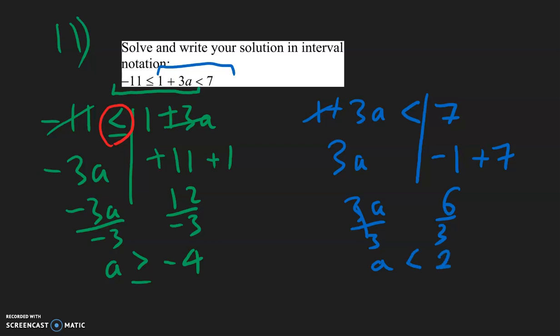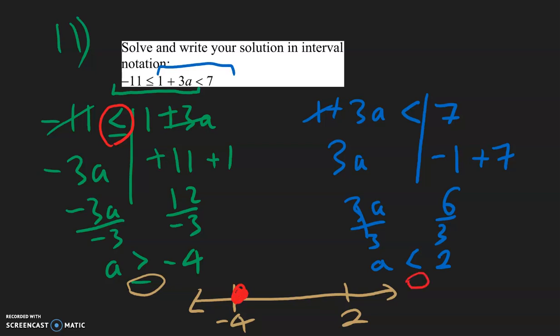Now let's graph this on a number line. The smaller number is negative 4, so I'm going to put that first. The bigger number is positive 2. So at the negative 4, we have a line underneath the inequality, so that is going to be a filled-in circle. But at the 2, there is no line underneath the inequality, so the circle is going to be an open circle. So at the negative 4, it says greater than, so we will go to the right. But at the 2, it is less than, so we'll go to the left. And so you can see that they meet in the middle.